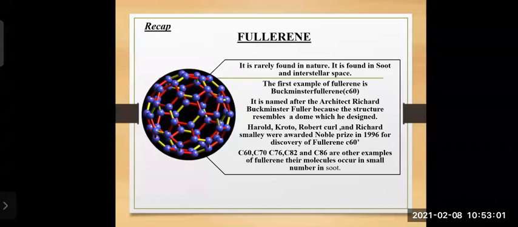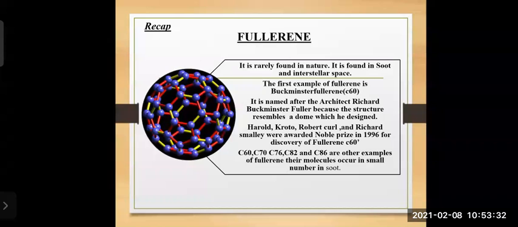But later on, Sir Harold Kroto, Robert Curl, and Richard Smalley were the people who actually worked on the discovery of fullerene. They were awarded the Nobel Prize in 1996 for the discovery of fullerene. The architect just designed the dome, and his name was Fuller. In that way, this particular crystalline form of carbon was named Buckminsterfullerene.